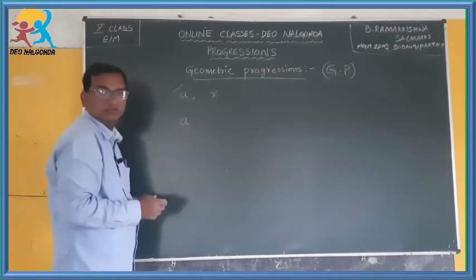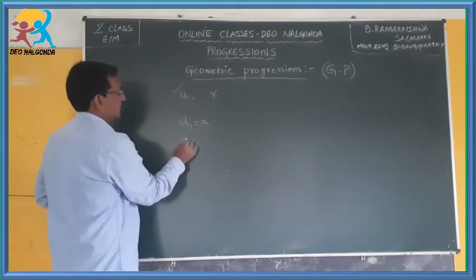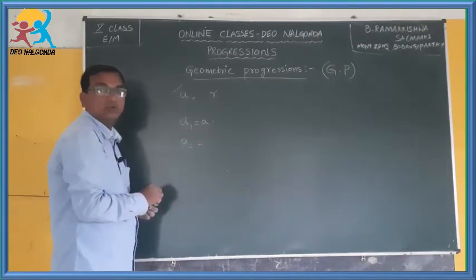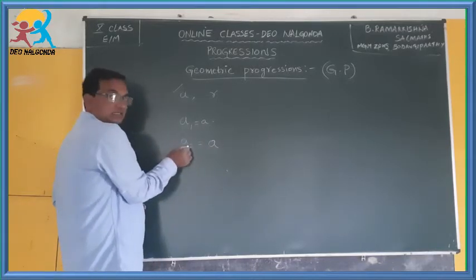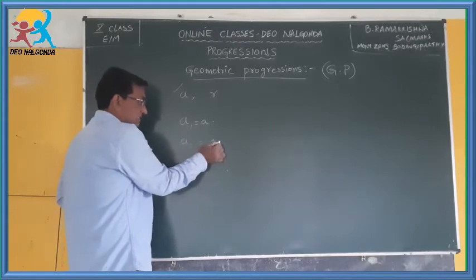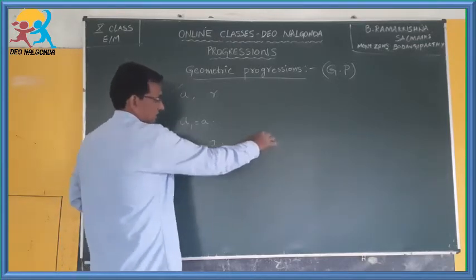Now what is the second number? How do you get the second number? A1 is equal to A, I know that. A2 is equal to, how do you get this A2? Multiply the first number with the common ratio. What is this? AR.